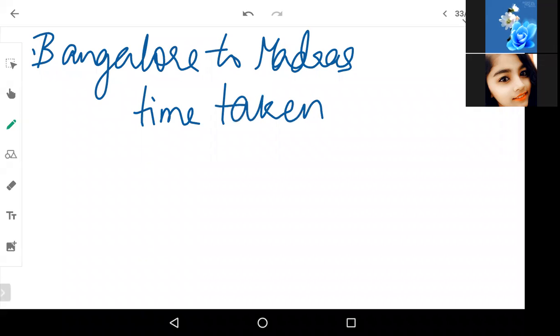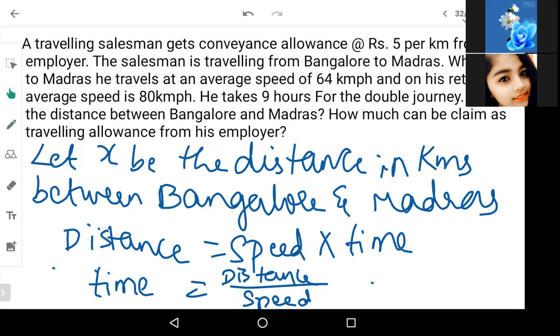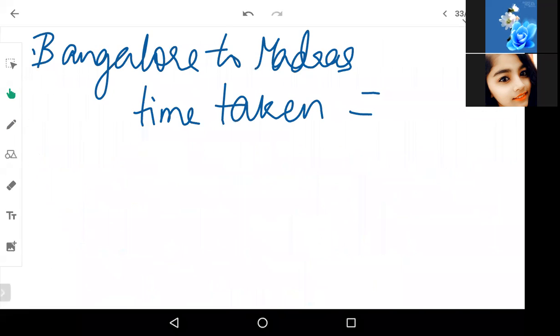Totally, we know it is 9 hours, but we don't know separately. So for Bangalore to Madras, time taken is equal to distance by speed, as we already defined. What is the speed? He is going at 64 kilometers per hour. And the distance covered will be x, because we do not know the distance yet. So x divided by 64 kilometers per hour is the time taken.